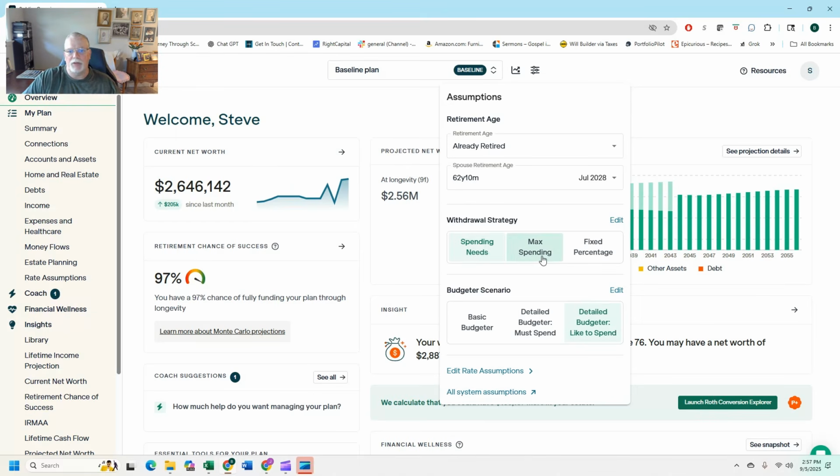Max spending says when you have extra, use it. Use the extra and spend it. And then fixed percentage, that's obvious. Just use the 4% rule or something like that. So I always use spending needs. I tried max spending once for fun. Maybe I'll do a video on this. And it just sent me south. My probability went down and it was just a mess. So I use spending needs now.